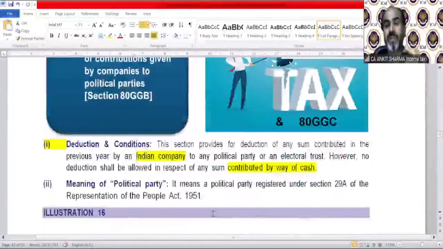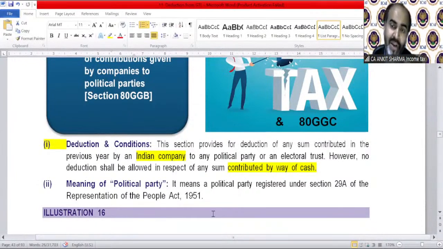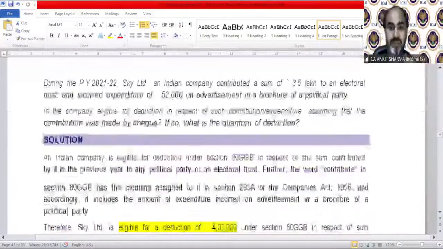80GGB and 80GGC we just discussed today. Of course, if you're a company or you're paying donation to a political party or electoral trust, you can claim deduction. If you're an Indian company, the donation should not be in cash. Other than an Indian company, you can claim it if you are not a local authority and if you are not an artificial juridical person who is partly or fully funded by the government.